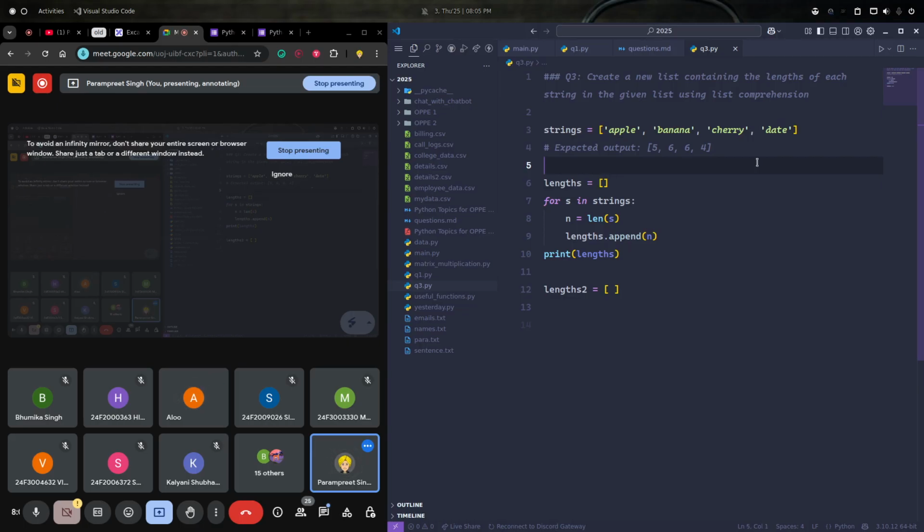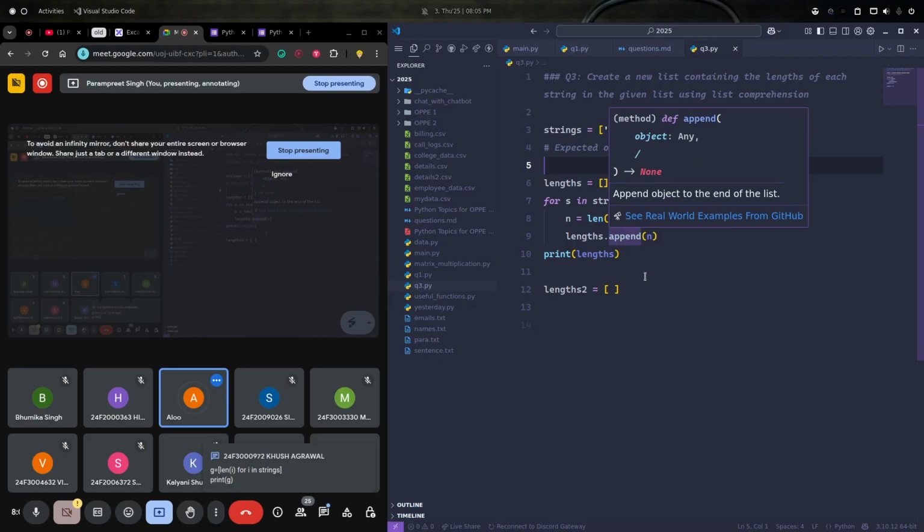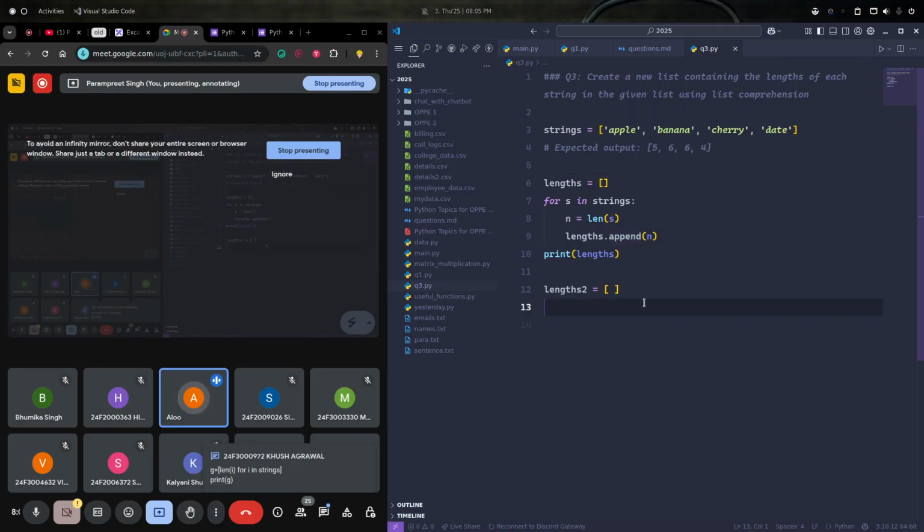Same as earlier, no? Same as earlier. So tell me the first step. We can return length of s. Okay, and then for s in strings.